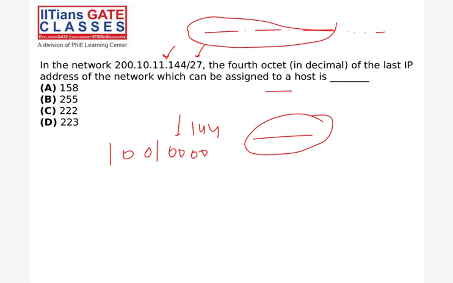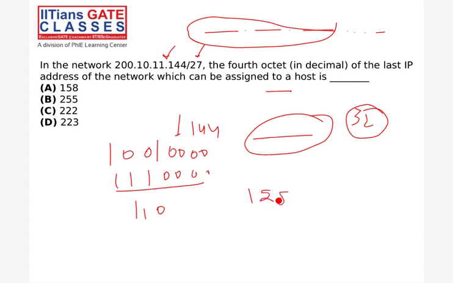So you have to calculate the first IP address and then the range, how many IP addresses are possible. So see, 32 IP addresses are possible, right? So it will be the first IP. 128 is the first IP of your block, so add 31 here. 32 IP addresses, so this is your 144. Now add 31 to 128, which is 159.